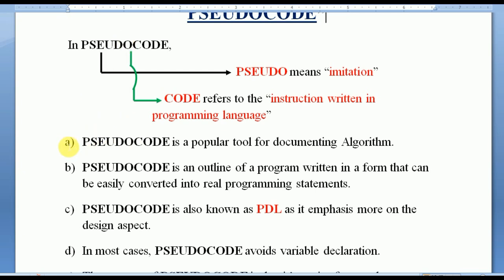So now our first point of pseudocode. Pseudocode is a popular tool for documenting algorithms. That means for documenting algorithms, pseudocode is a popular tool. Our next point is that pseudocode is an outline of a program written in a form that can be easily converted into real programming statements.